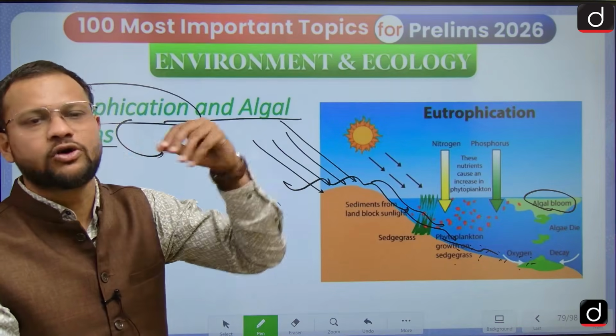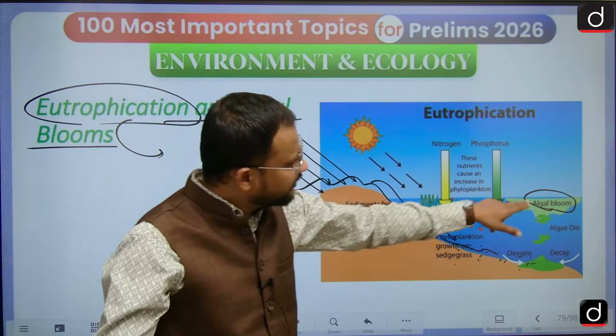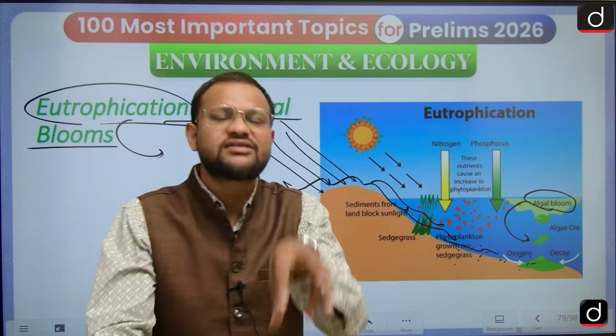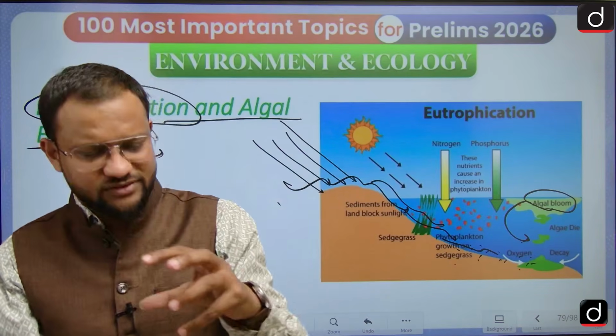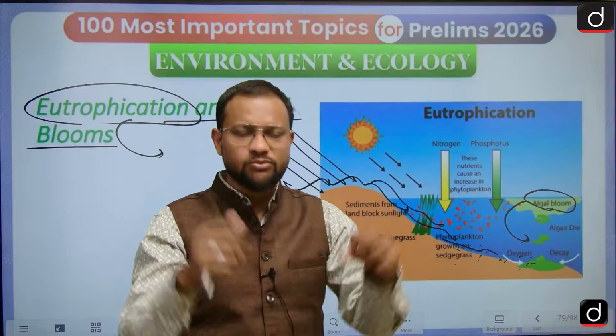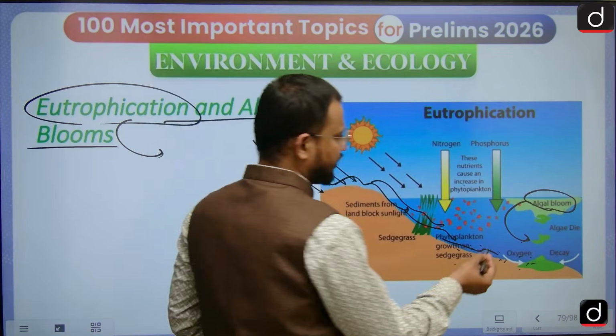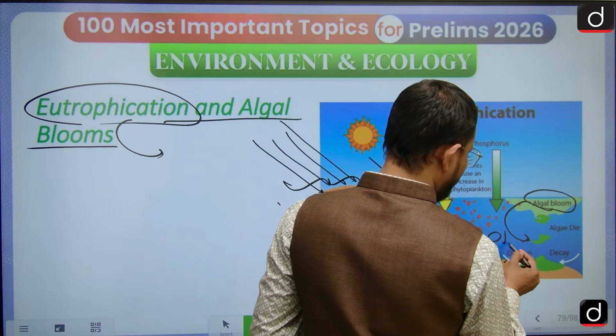Okay, excessive growth of algae. But as you know, the algal mass, one time or the other, would die, right? So this biomass requires decomposition also. This decomposition would lead to more oxygen demand and more nutrient demand also, which ultimately reduces the availability